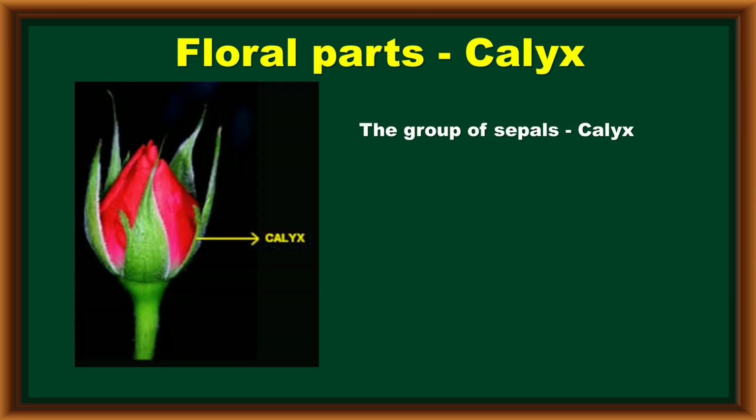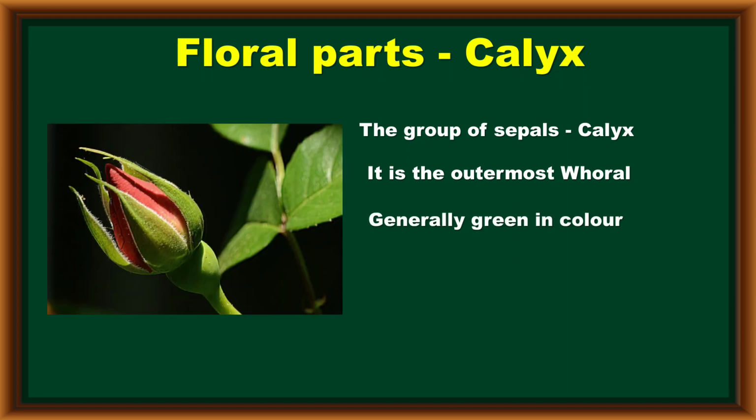The calyx is the outermost whorl in a flower. A group of sepals is called the calyx, and it is the outermost and first whorl in the flower. Generally, these sepals are green in color, and they protect the entire flower in bud condition. Coming to the second part, that is the corolla.